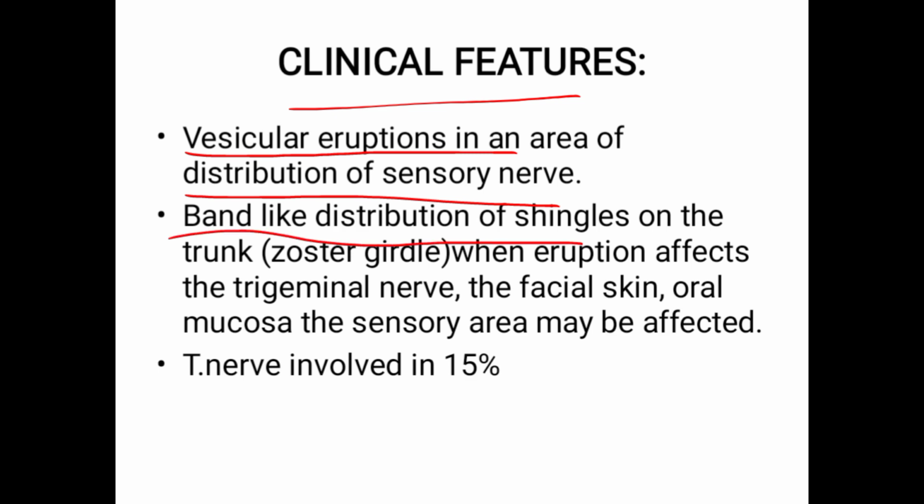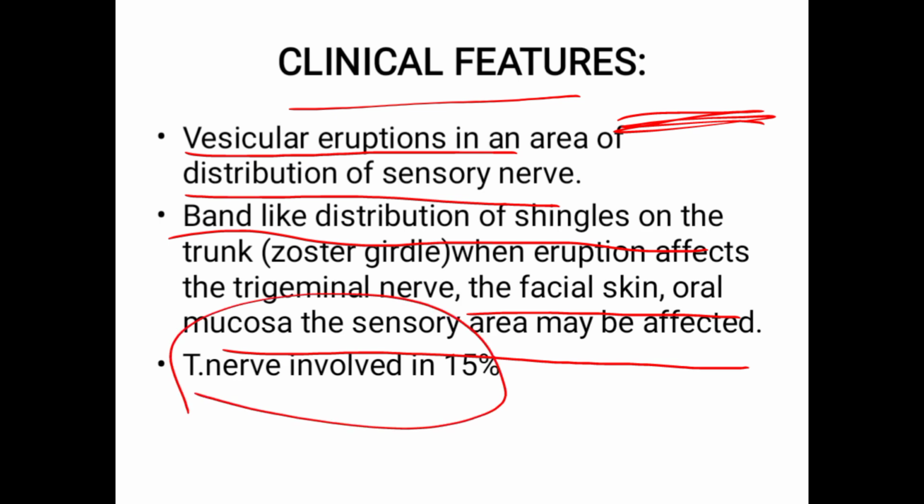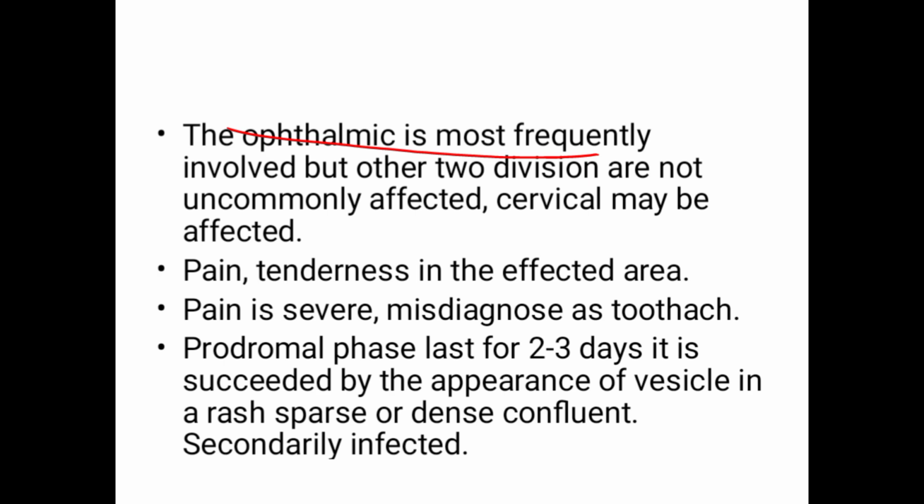A band-like distribution of shingles on the trunk, and when the eruption affects the trigeminal nerve, the vesicles can affect facial skin, oral mucosa, and the sensory area. The trigeminal nerve is involved in 50% of cases, and the ophthalmic division is the most frequently involved compared to the other two divisions, which are uncommonly affected.